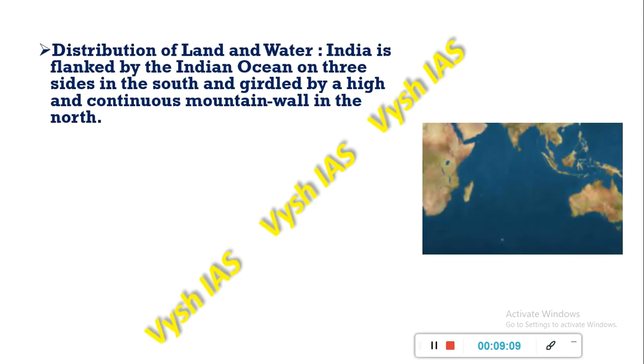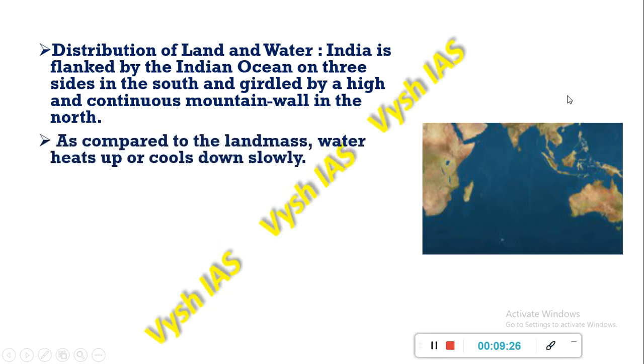Next is the distribution of land and water. As we all know, India is flanked by water on three sides by the Indian Ocean, and it also has the mountain ranges which act like a long wall in the north.